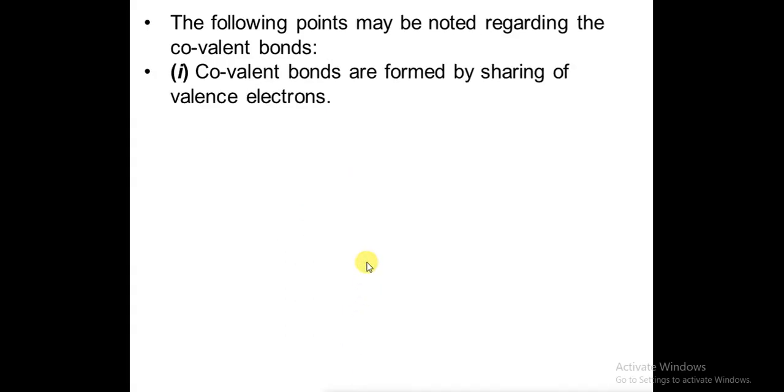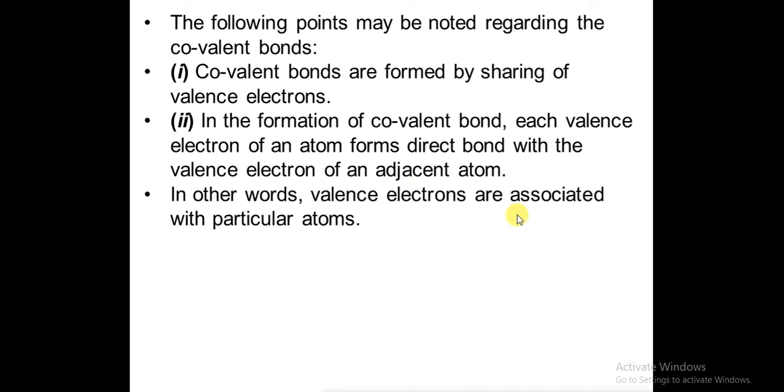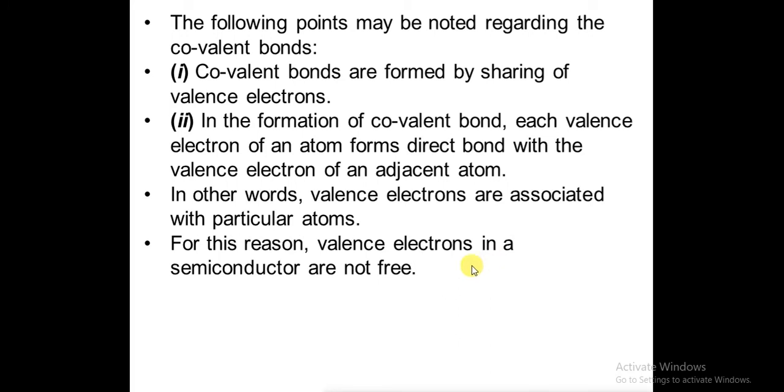They are formed by the sharing of valence electrons. In the formation of a covalent bond, each valence electron of an atom forms a direct bond with the valence electron of an adjacent atom. We can say that valence electrons are associated with particular atoms. For this reason, the valence electrons in semiconductors are not free. Why are they not free? Because they have formed bonding with the other atoms.